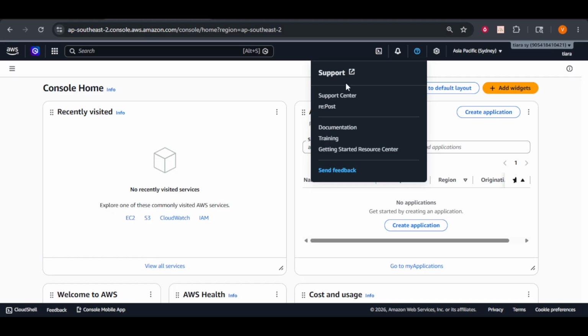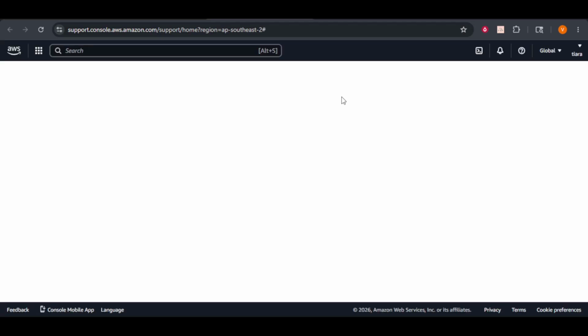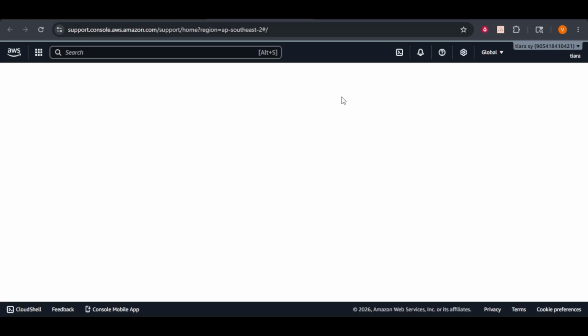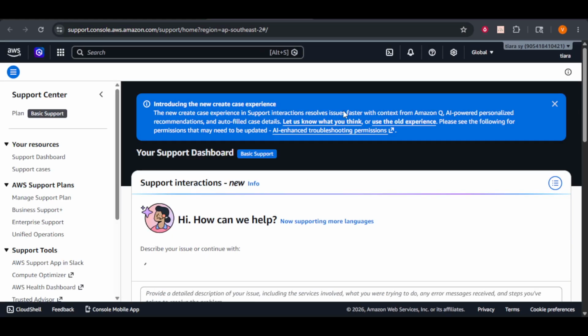From this drop-down menu, you will want to select the option labeled Support Center. This is your central hub for all things support-related within AWS. The Support Center provides you with a comprehensive overview of your current support cases, as well as access to documentation and resources that could potentially answer any questions you might have.